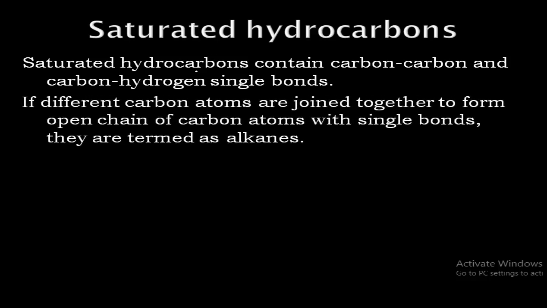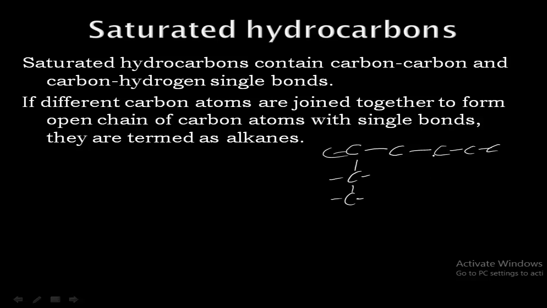If different carbon atoms are joined together to form an open chain of carbon atoms with single bonds, then they are termed alkanes. If we arrange carbon atoms in a linear chain, a straight chain or a branched chain, that is said to be an open chain, not a closed chain.